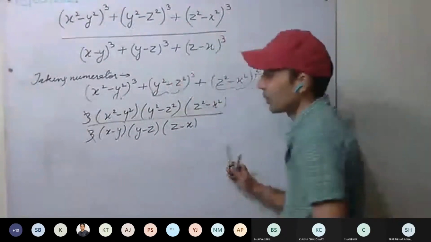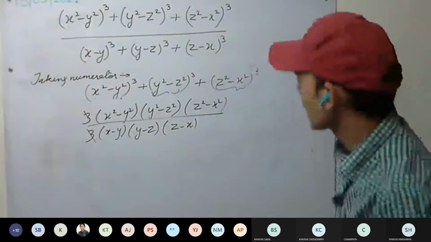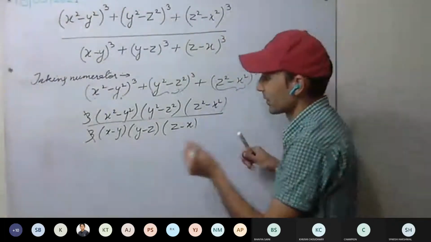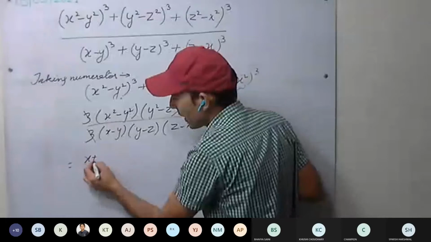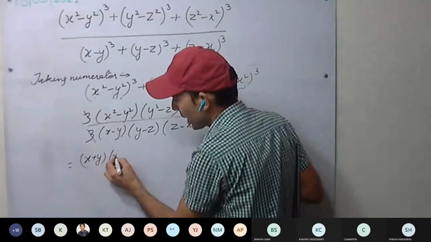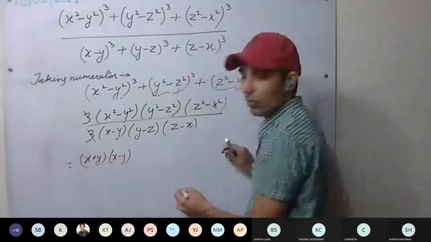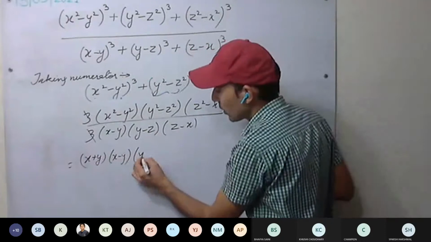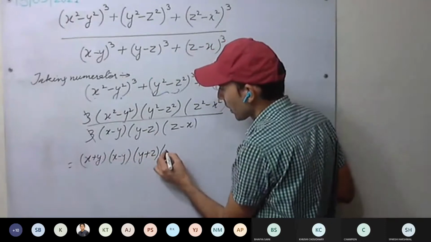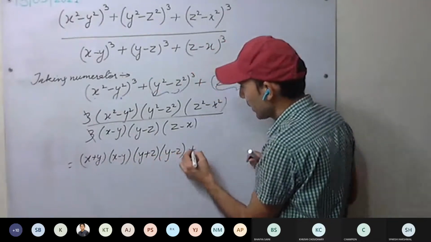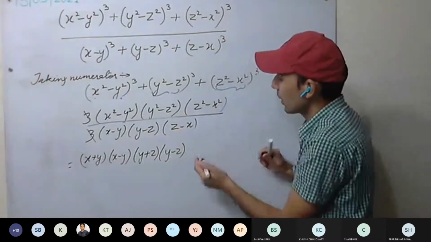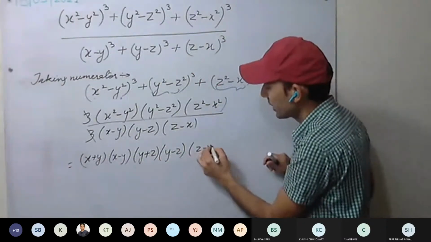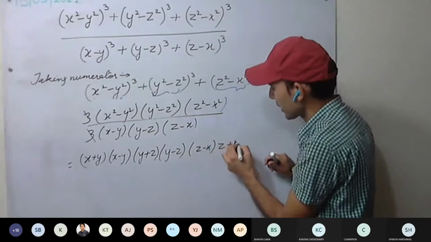Something we can use: the most loved identity. Yes or no? x square minus y square, we can write it as x plus y into x minus y. Similarly, y square minus z square, y plus z into y minus z. Similarly, z square minus x square, z minus x into z plus x.